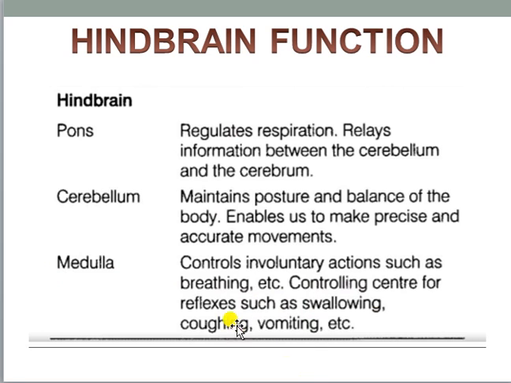All these activities are controlled by the help of the medulla oblongata. It can also be called the brain stem. One more thing I want to add: the hindbrain is biologically known as rhombencephalon. So forebrain, that is prosencephalon, midbrain, that is mesencephalon, and hindbrain, that is rhombencephalon. And these are the three portions with their functions.